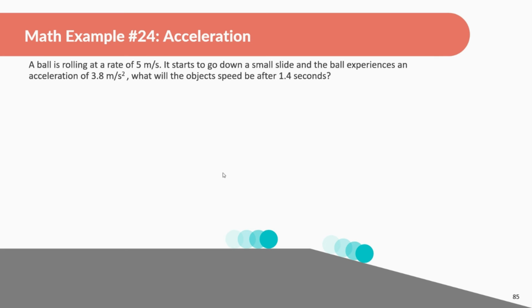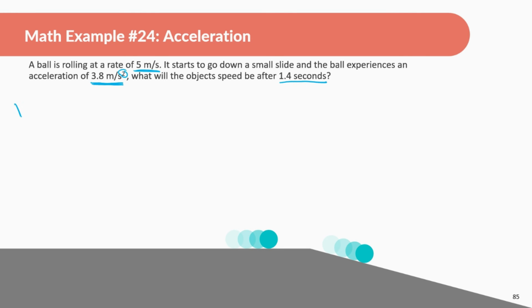Next example. A ball is rolling at a rate of 5 meters per second. It starts to go down a small slide, and the ball experiences an acceleration of 3.8 meters per second squared. What will the object's speed be after 1.4 seconds? Before I start, and I should have probably talked about this earlier, a lot of times students mix up what's the variable of speed and what's the variable of acceleration. Just know that if you're seeing seconds squared, that shows that value is a unit of acceleration. So that's one helpful thing.